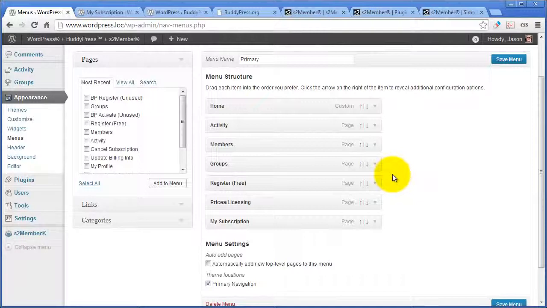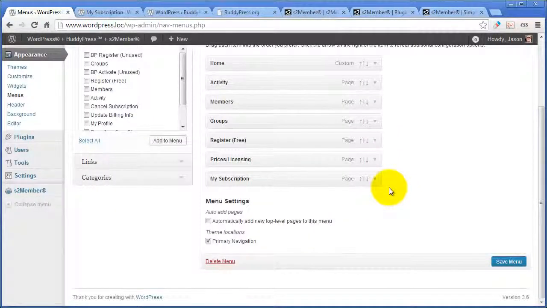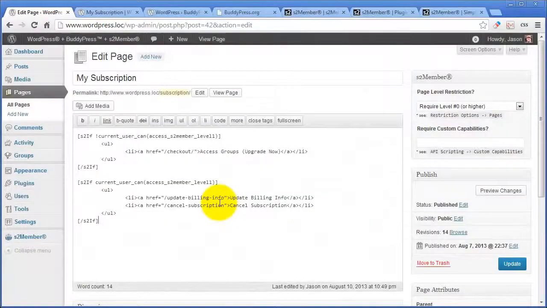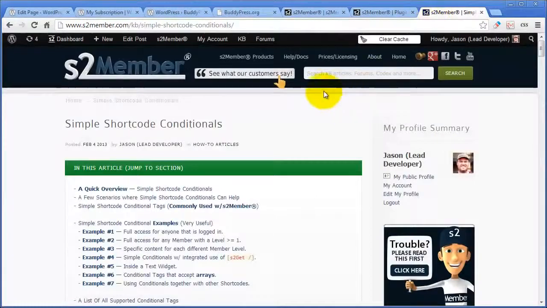Very cool functionality. And again, Widget Logic, another plugin, allows you to do the same thing. It works almost the exact same way with your widgets. Very, very helpful. It's time to wrap all this up. Simple shortcode conditionals are one of the last things that you can do on a website to make it even more dynamic. I'll just touch on this here. There's a separate video and separate documentation at s2member.com. Search for simple shortcodes. Lots of information here, lots of examples.